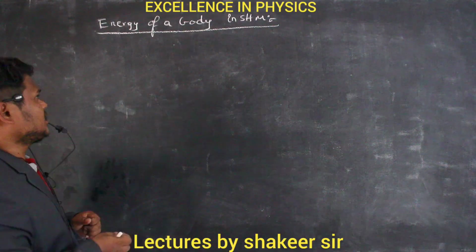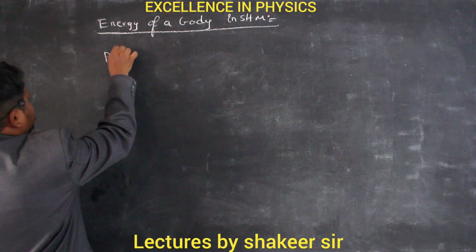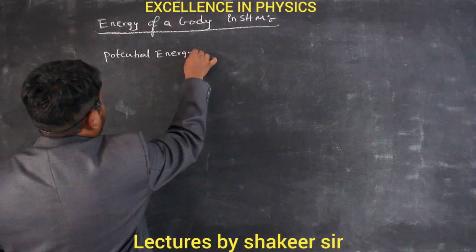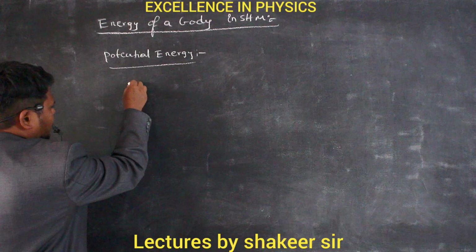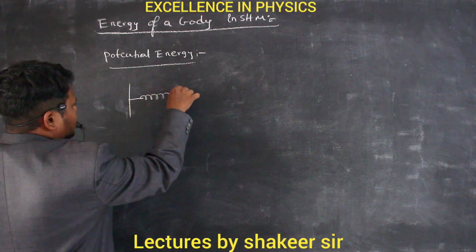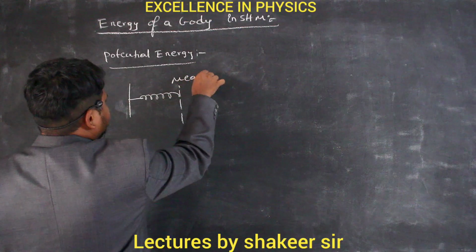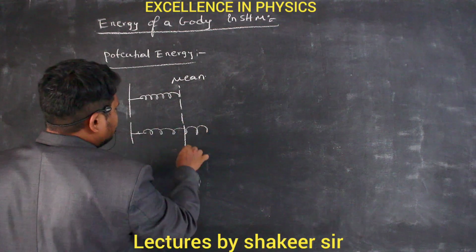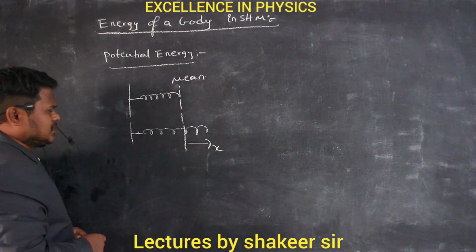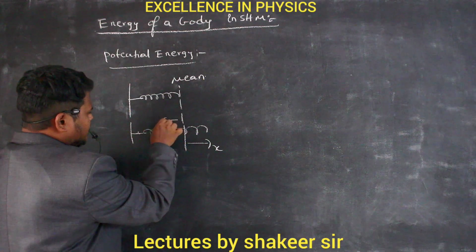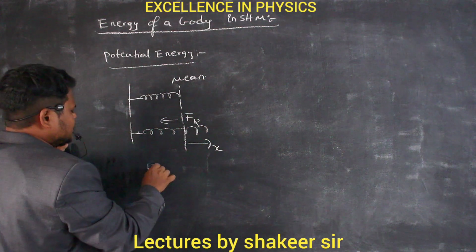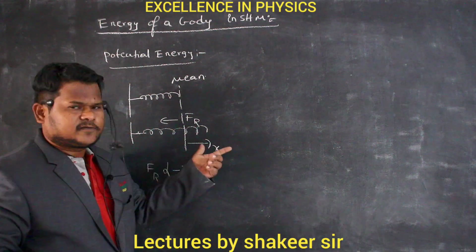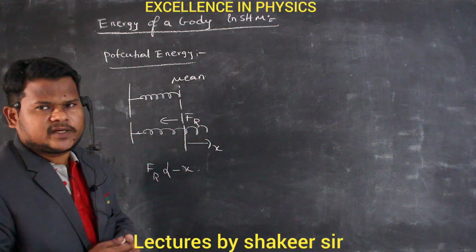First of all, let us study the potential energy stored in the body. For example, let us consider a spring which is present at the mean position. Then I have elongated this spring by a distance of x. This is the direction of elongation. Therefore the spring develops a restoring force Fr, which is directly proportional to minus x. Here minus indicates that if the elongation is in one direction, the restoring force will be in the opposite direction.